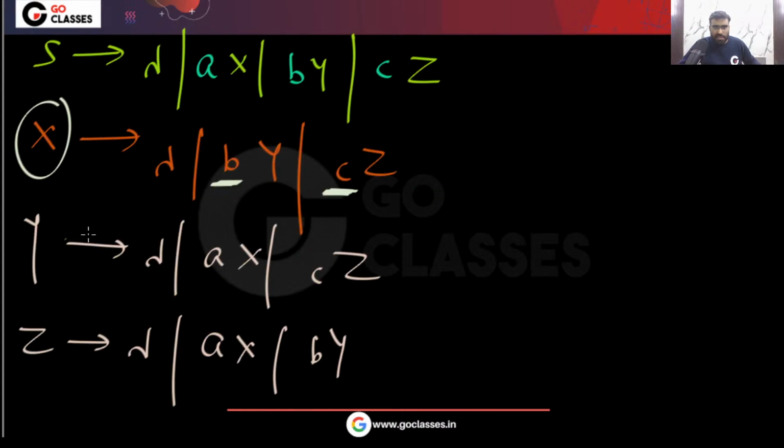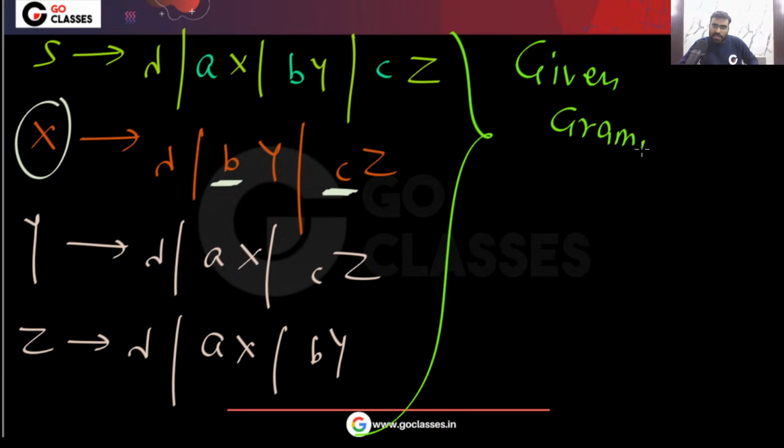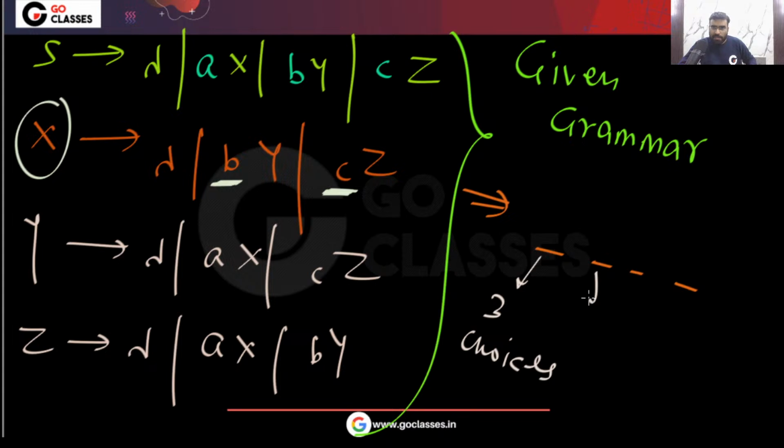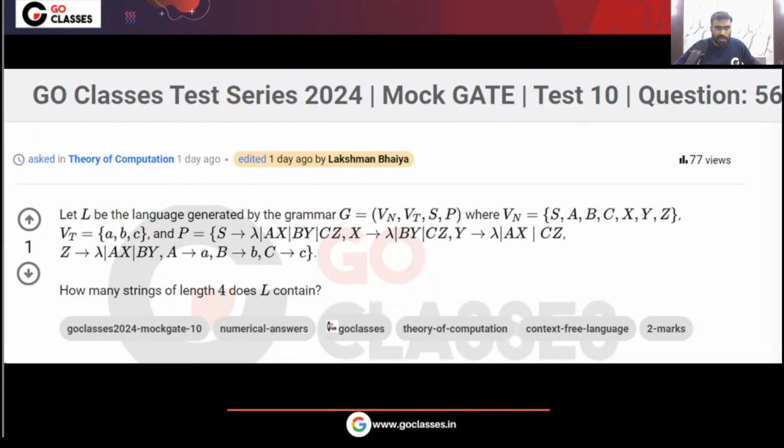See, this grammar is given to you. From this grammar, you can easily make some simple observations. If you make one 4 length string, then one thing you will observe, that there will be 3 choices here, 2 choices here, 2 choices here, 2 choices here. Yes or no? There will be these many choices. Do you agree with me? Please tell me, this analysis, did you understand?